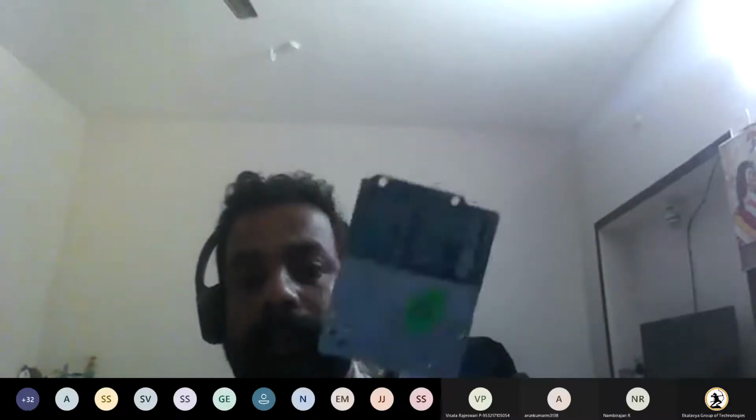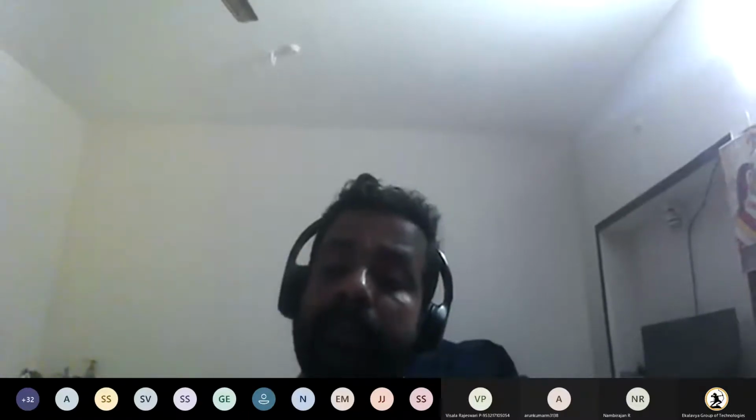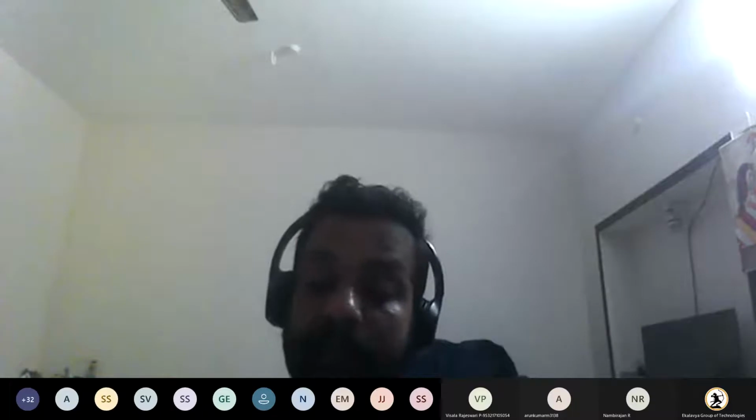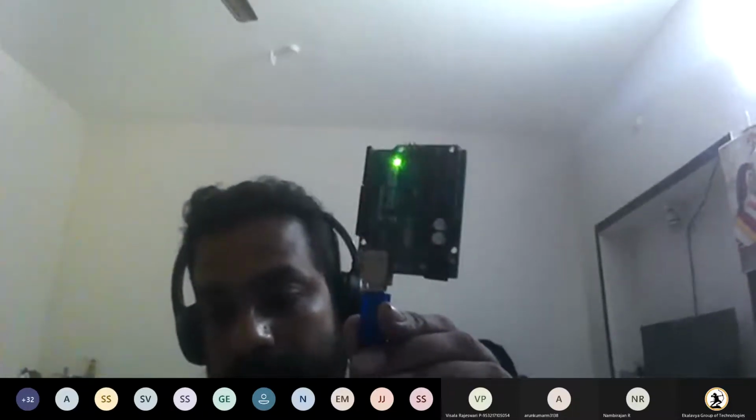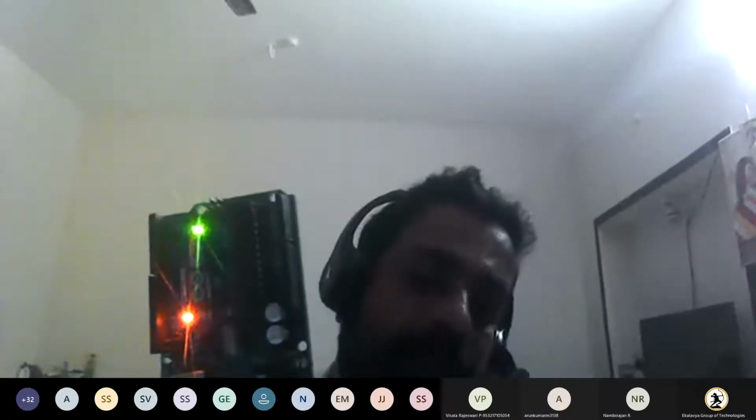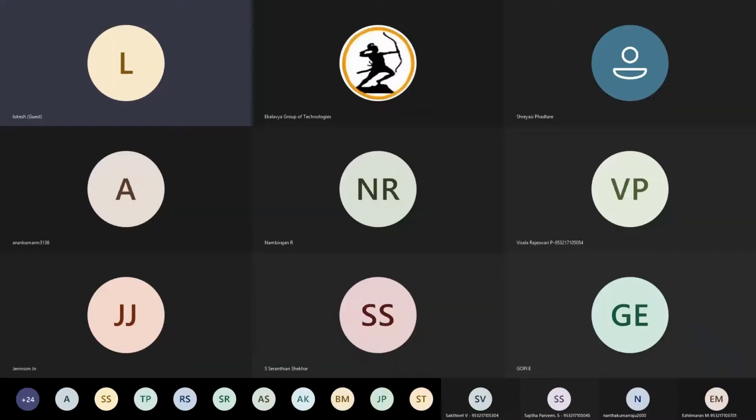Another LED is there, but it blinks very fast, so we cannot see it properly. That indicates whether the board is working properly. That's how we can find out the status.